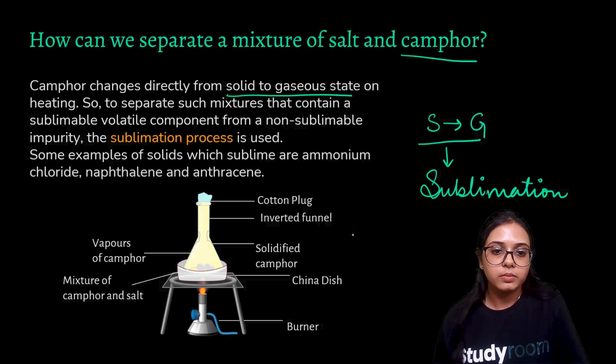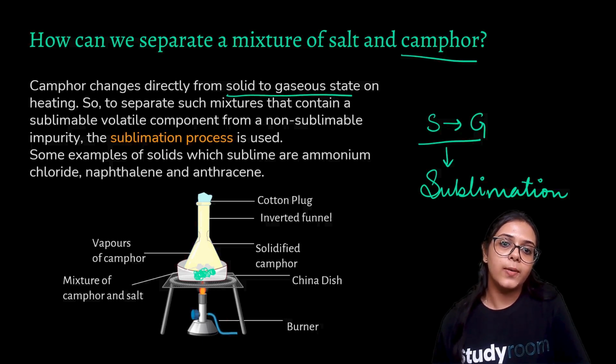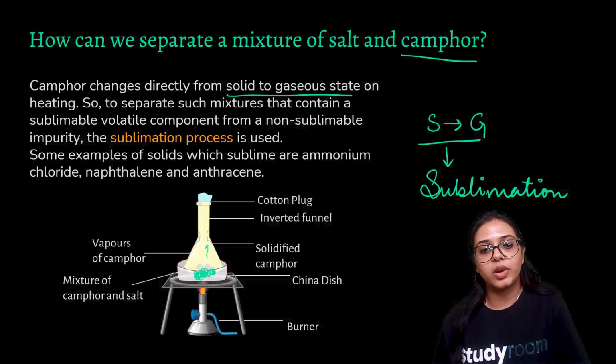and anthracene. In this experiment, we have taken a china dish and an inverted funnel, and we have added in the china dish the solid salt and camphor mixture, and we are providing heat to this setup through a burner. When heat is provided, the camphor starts vaporizing. The technical term would be that it starts sublimating, because it is changing from its solid state to a gaseous state.